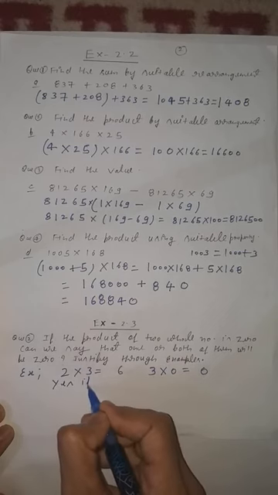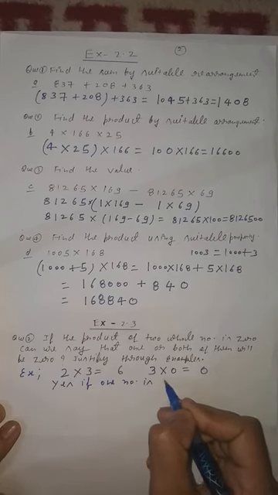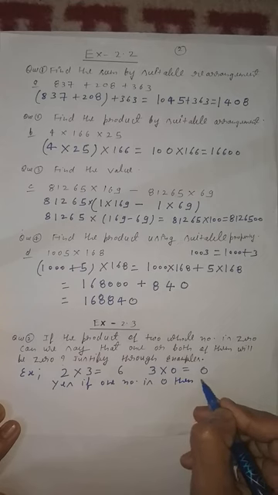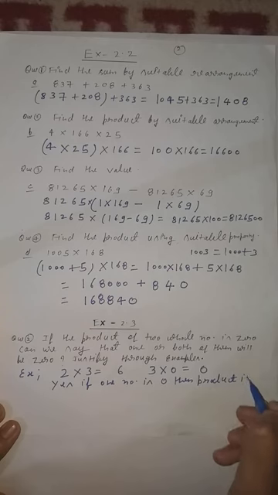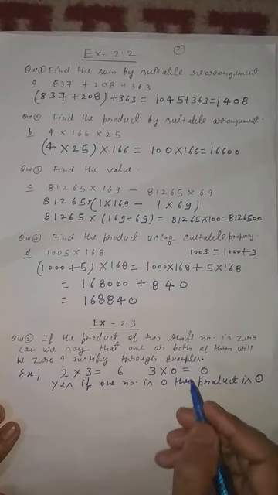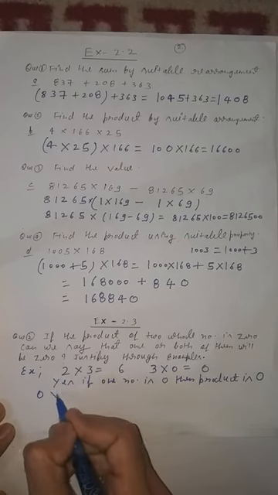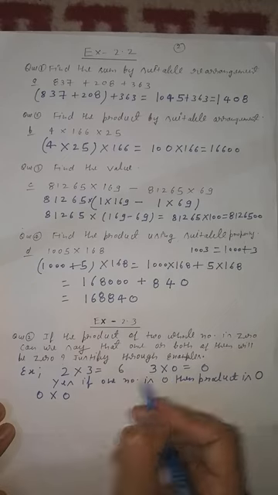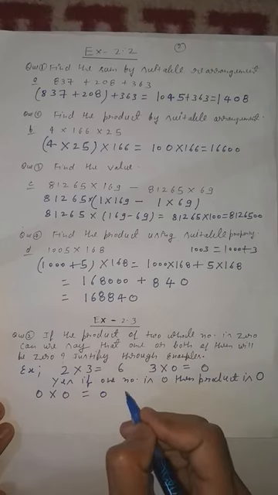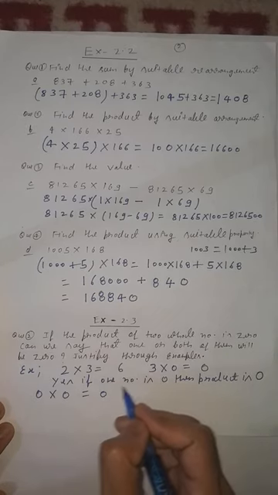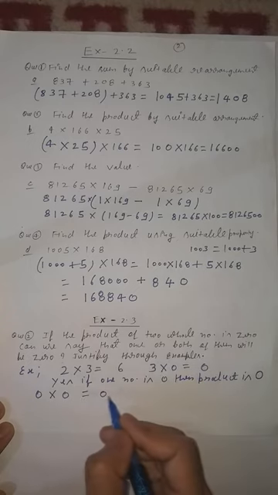if one number is 0, then the product is what? 0. Now I am going to take another example. If you take both numbers 0, 0 and 0, here one number is 0 and here both numbers are 0, so what will come? 0. Clear? So this question concludes that if in the product one number is 0, then the product is also 0, and if both numbers are 0, then the product is also 0.